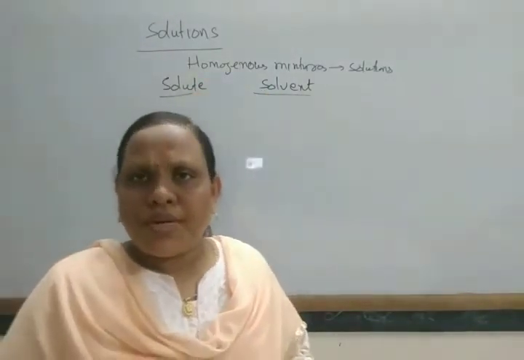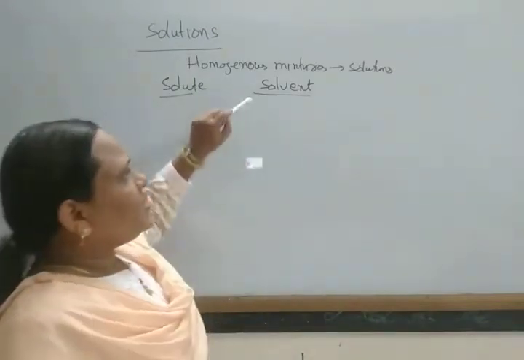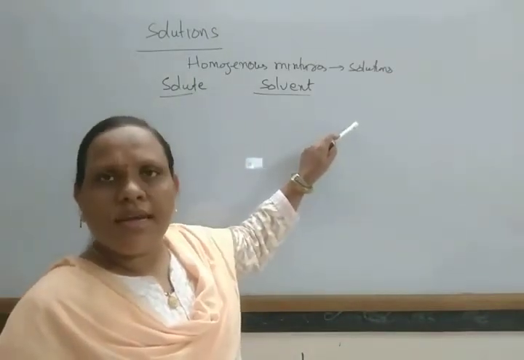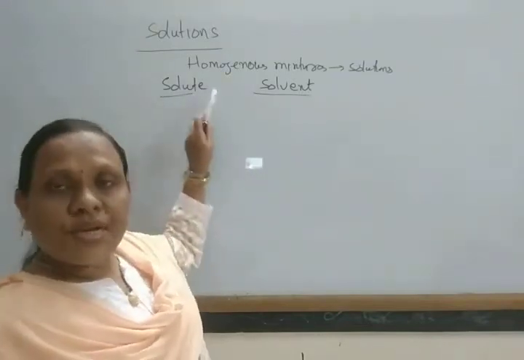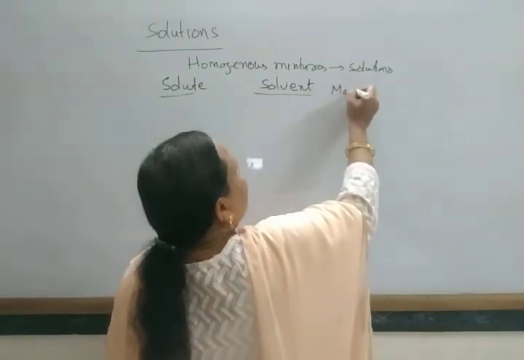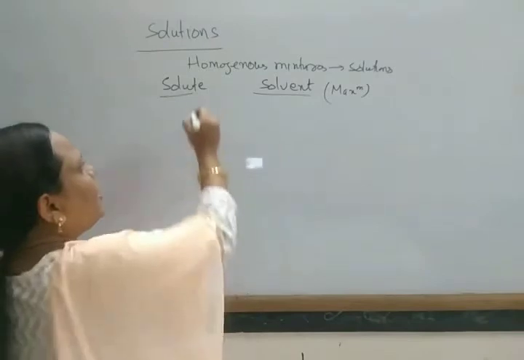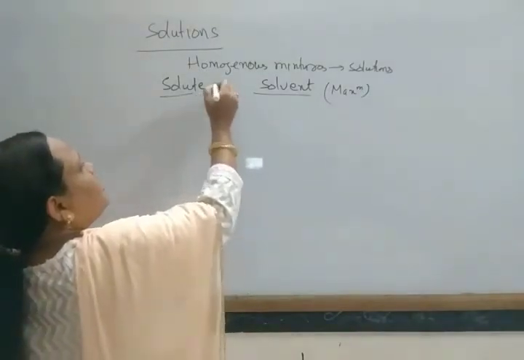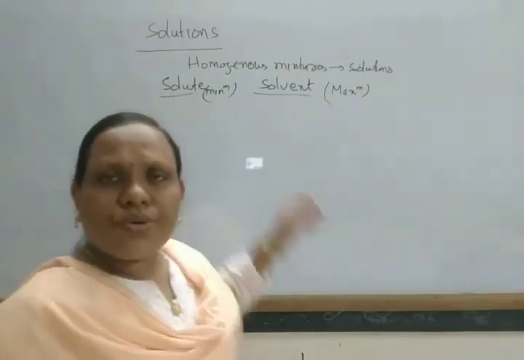The component present in the maximum amount is generally known as the solvent, and the one present in the minimum amount is known as the solute.